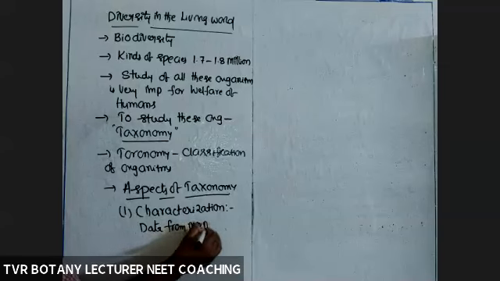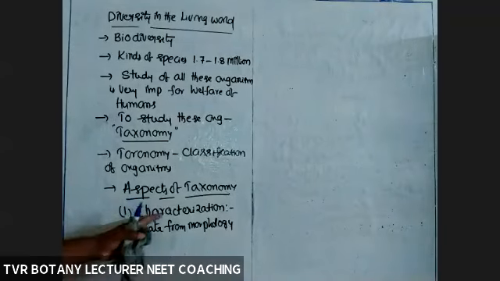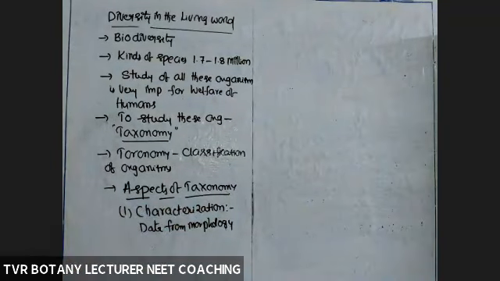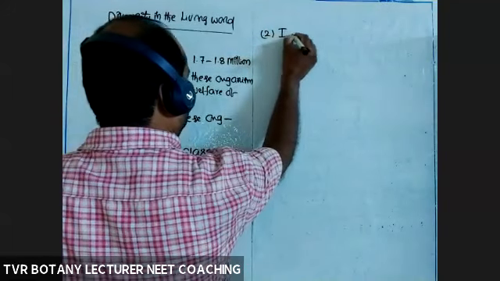What is that data from morphology? For example, take a plant: type of the root system, type of the leaf, shoot system. What about storage roots, storage stems, and what is the flower? How many petals, sepals, stamens are there? So that is characterization, preparation of data. And second one, identification.